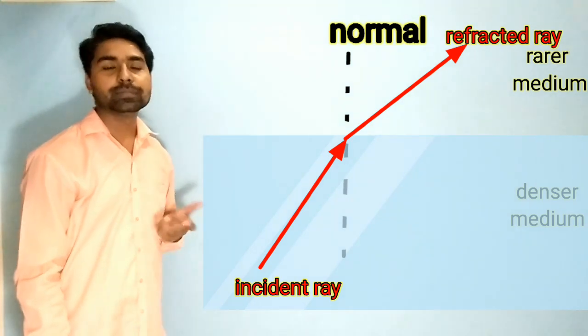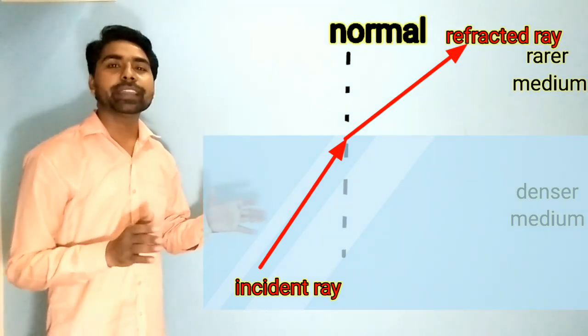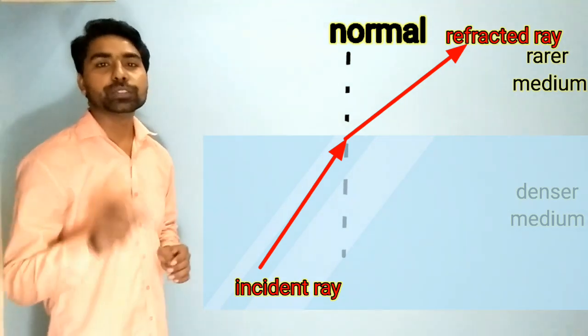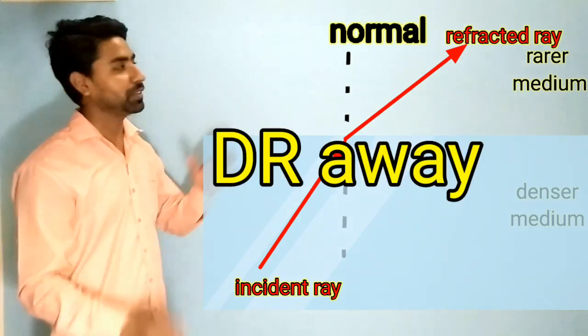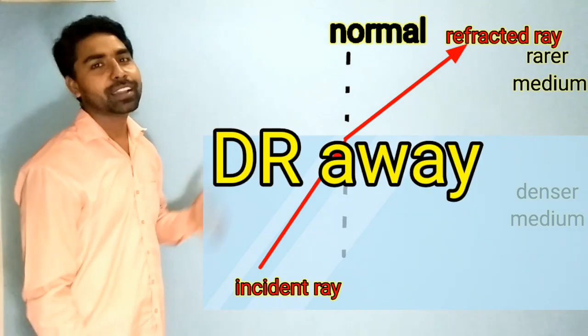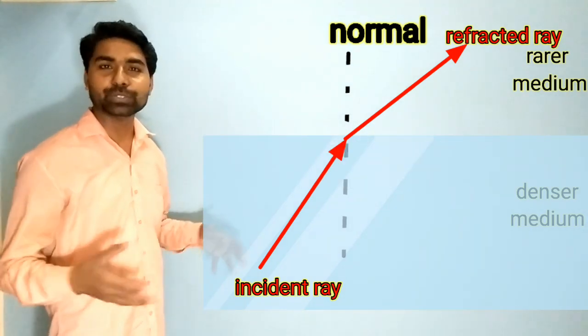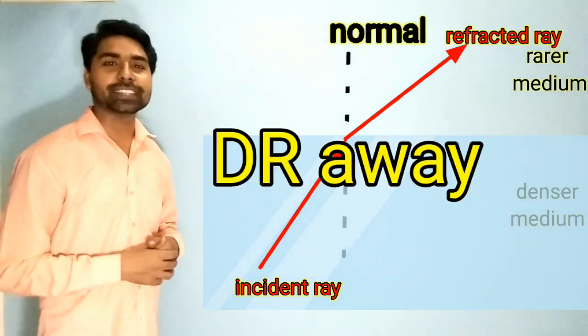How to remember? A simple line: an apple a day keeps the doctor away. Doctor means denser to rarer. Away, doctor away. When the light is going from denser to rarer, it bends away from the normal. So easy. Now the next case.